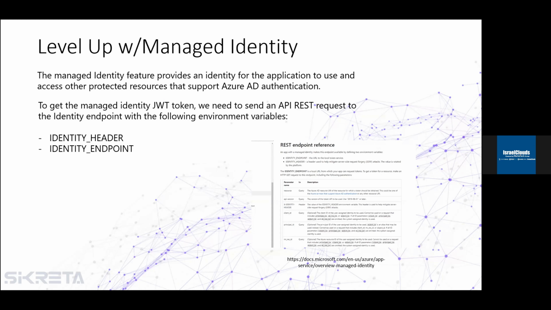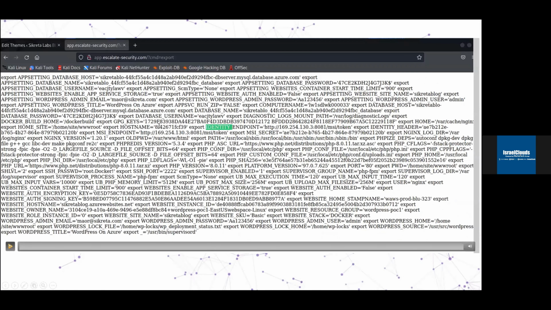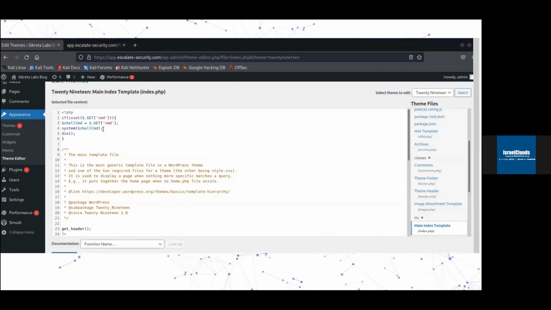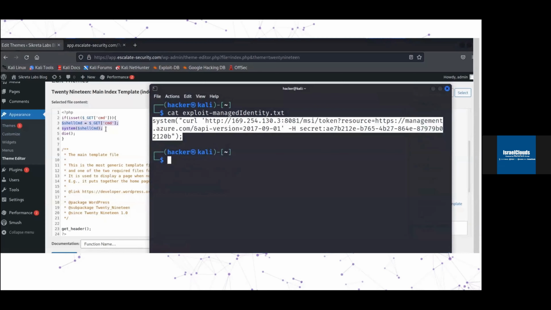So based on the Azure REST API, as we can see in the screenshot, to get a managed identity access token, we need to send two values, the identity and the address, in order to get this JWT token. So let's see a demo. Now we can see we executed an export and found the identity values inside the environment variable. So in order to exchange these values for a valid token, we create our payload.